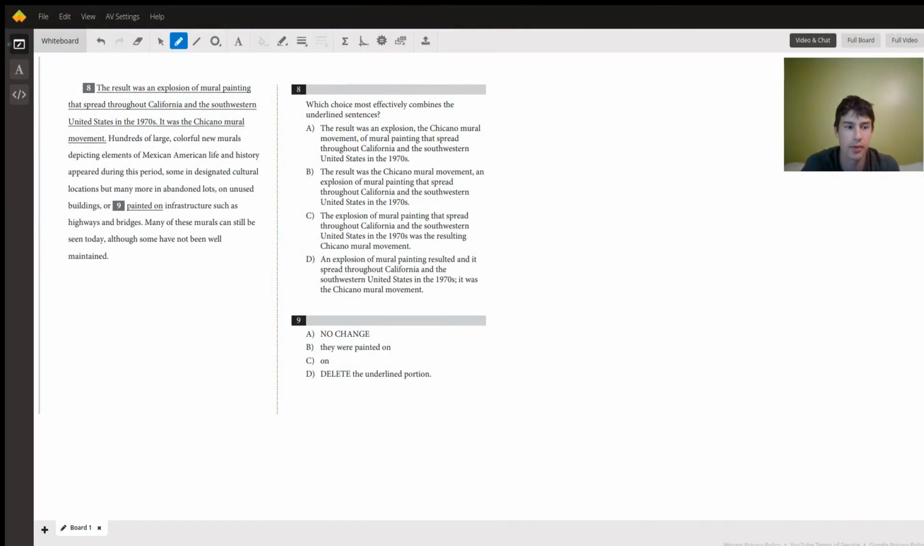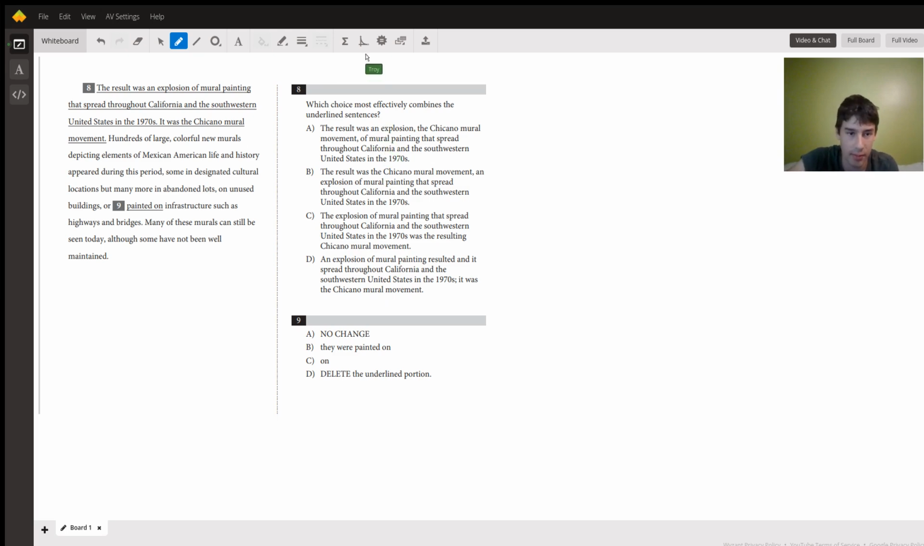Okay, so we've got an SAT writing question here. Number 8, the sentences are: the result was an explosion of mural painting that spread throughout California and the southwestern United States in the 1970s. It was the Chicano mural movement. What we're supposed to do is choose the answer that most effectively combines the underlined